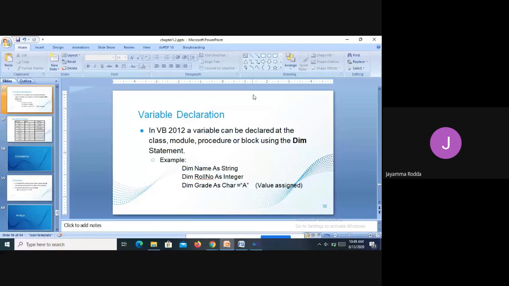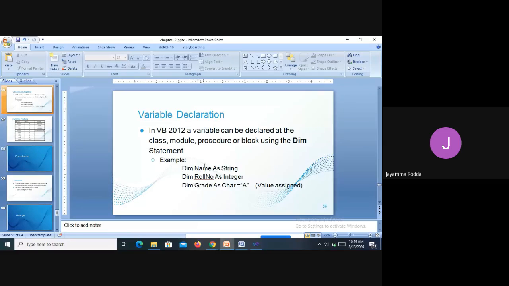So how do you declare a variable? We have already practiced it a lot. We have discussed so many programs until now. The variable declaration can be done within a class or module or procedure or a block. We have declared a variable in the module until now. That declaration is done using the keyword Dim, or Dim statement. Dim, D caps IM.